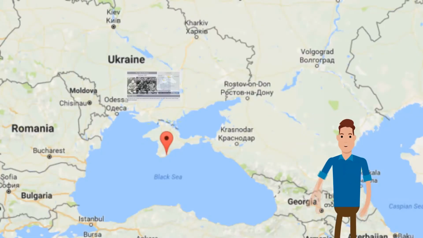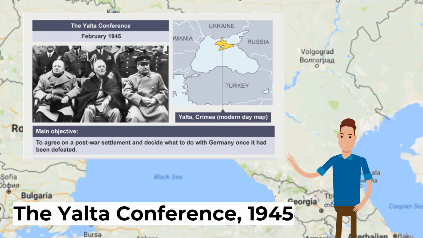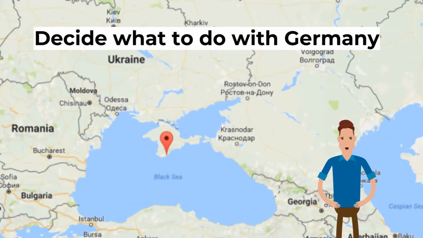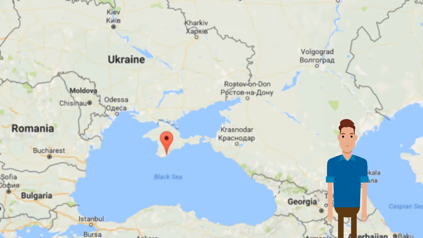In February of 1945, the Big Three, Churchill, Roosevelt and Stalin, met at Yalta in the Crimean region of the USSR. With an Allied victory looking likely, the aim of the Yalta Conference was to decide what to do with Germany once it had been defeated. In many ways, the Yalta Conference set the scene for the rest of the Cold War in Europe.